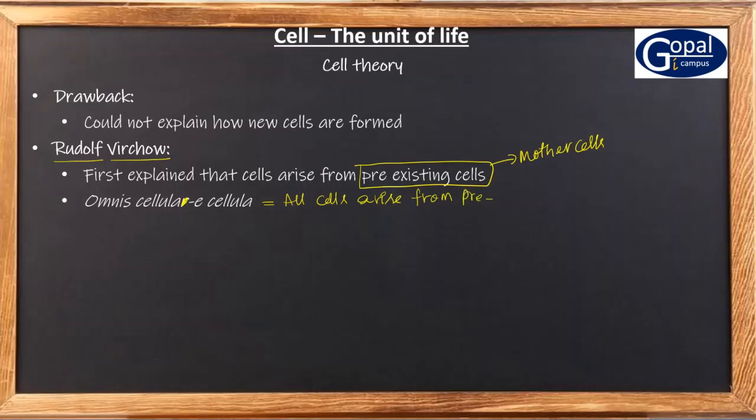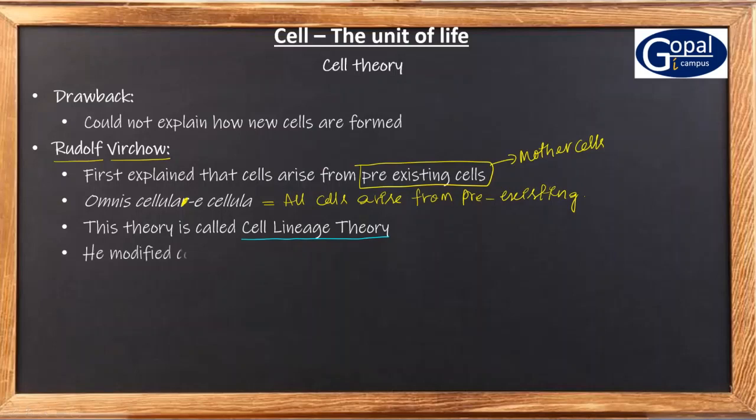And this theory proposed by Rudolf Virchow is called cell lineage theory. So in this way, by adding this statement that all the cells arise from pre-existing cells, Rudolf Virchow modified cell theory.